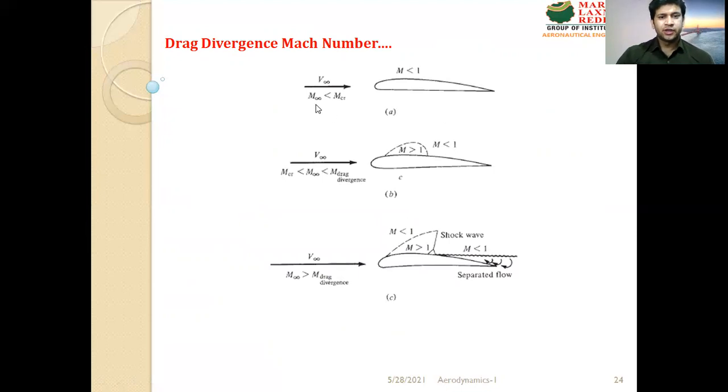And these are some examples. Where M infinity is less than M critical, the flow is subsonic on the upper surface. When M critical is less than the free stream Mach number, which is less than the drag divergence Mach number, we can see there is a bubble formed. Within the bubble, Mach number is greater than 1, and outside the bubble, Mach number is less than 1. In the third case, where the free stream Mach number is greater than the drag divergence Mach number, we can observe there is a shock wave. Within the supersonic region the Mach number is greater than 1, and beyond it, M is less than 1. And we can observe here separated flow. The flow separation is taking place after the shock wave.